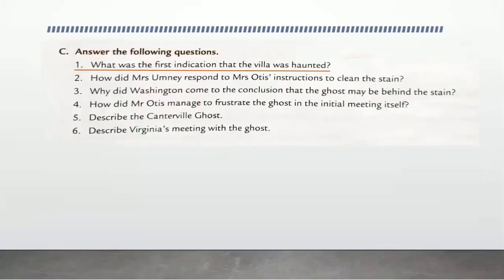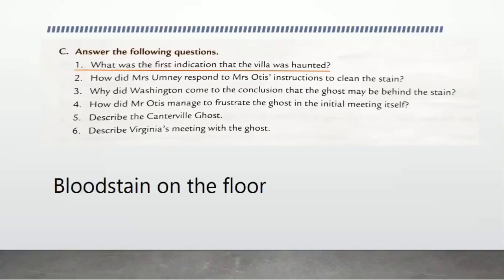What was the first indication that the villa was haunted? Indication means sign or mark. So what was the first mark that showed us that the villa was haunted? We have discussed in the chapter that the blood stain on the floor was the first indication that the villa was haunted.